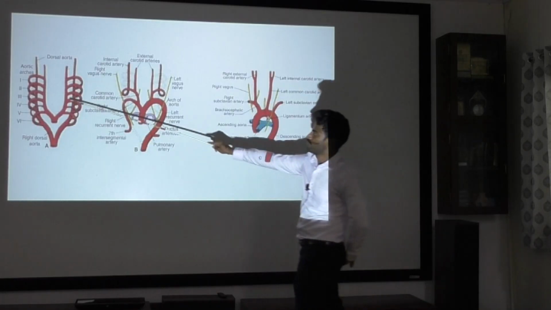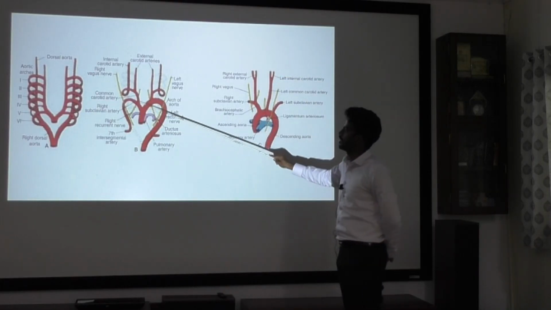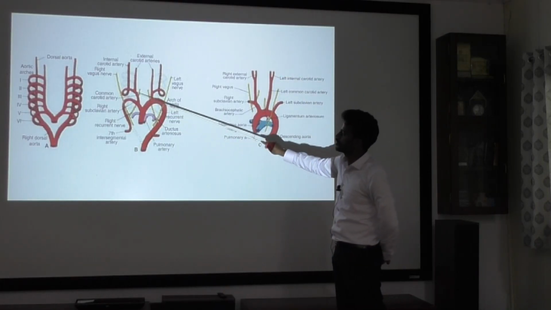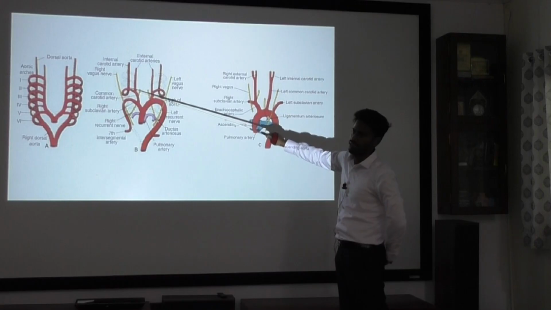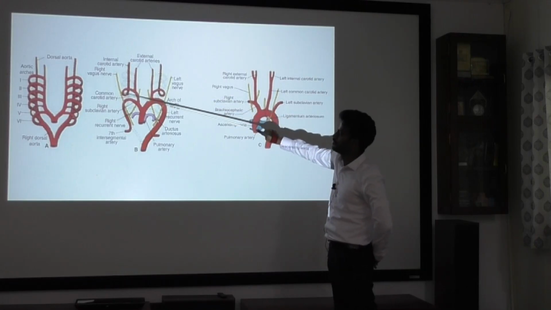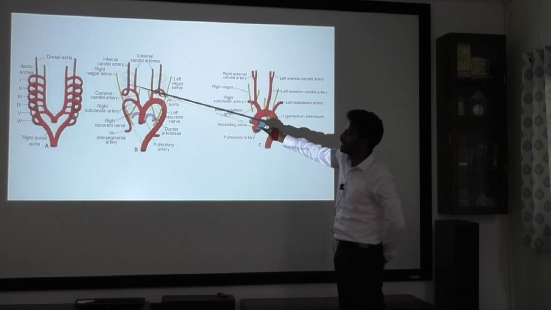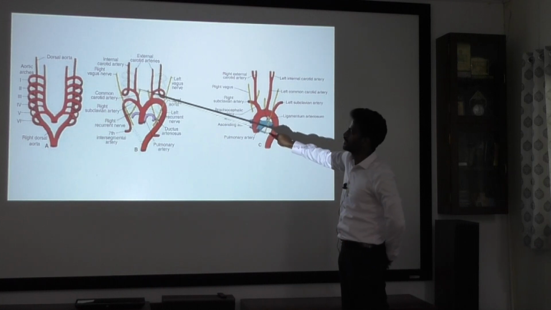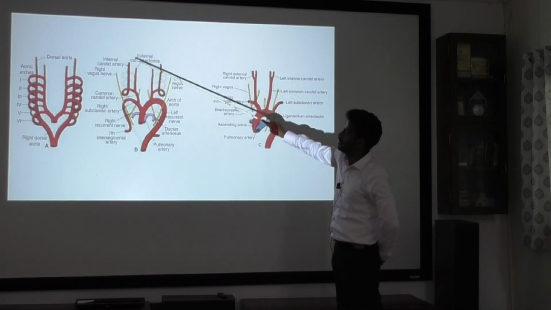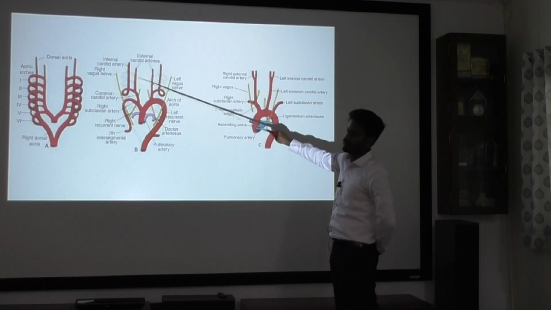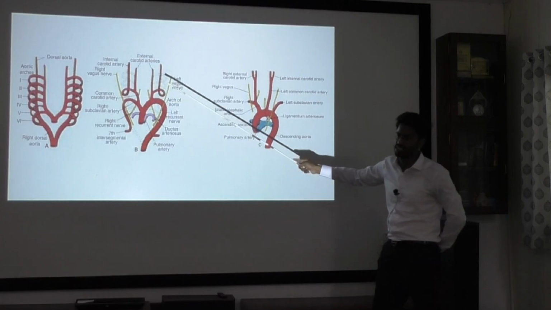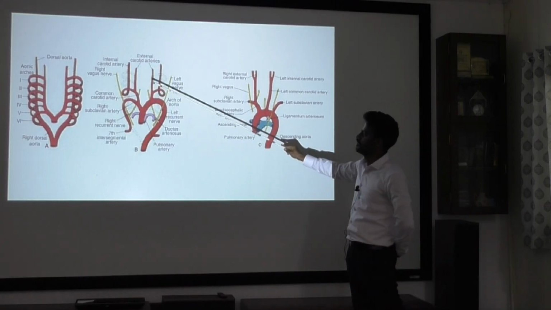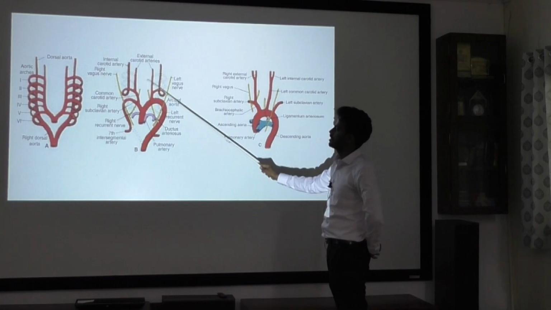So this is the third and fourth. Here the third arch artery, on both sides, forms the common carotid artery from the proximal part. From the distal part it will form the internal carotid artery, which later joins with the dorsal aorta. This is the fate of the third arch. Initially the common carotid, then the internal carotid, and then the external carotid artery is formed by sprouting from the third arch. It is not directly linked to the third arch, it is formed just because of sprouting.